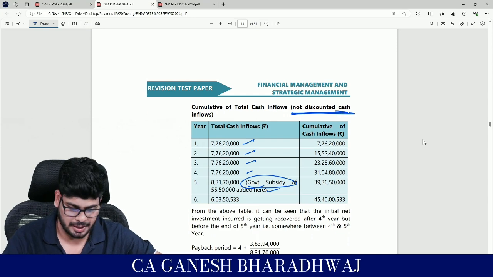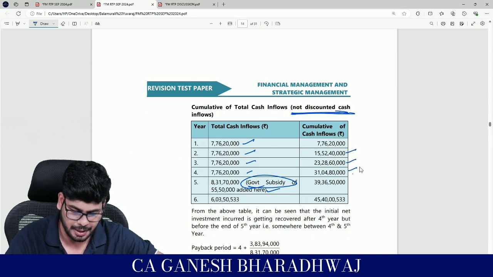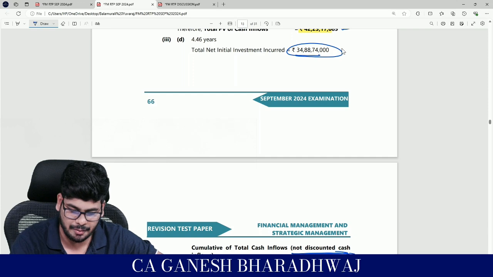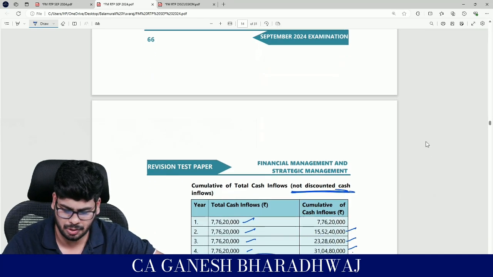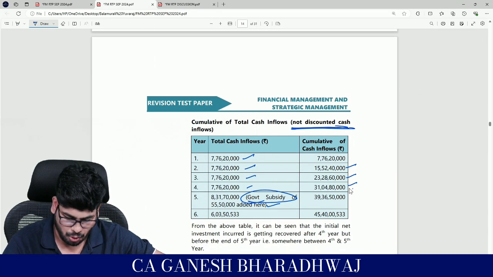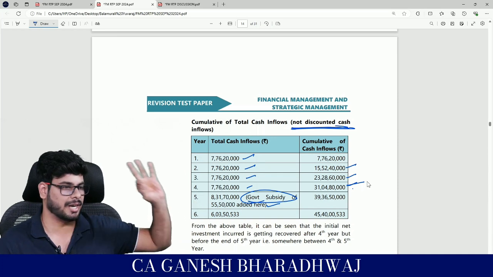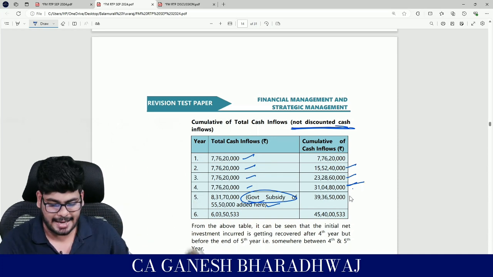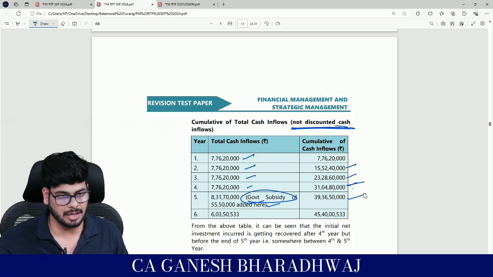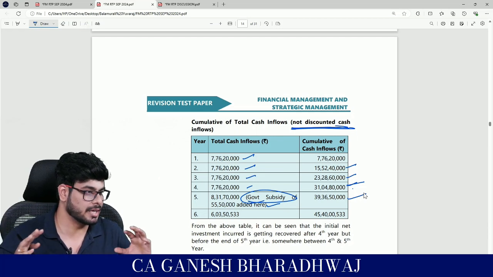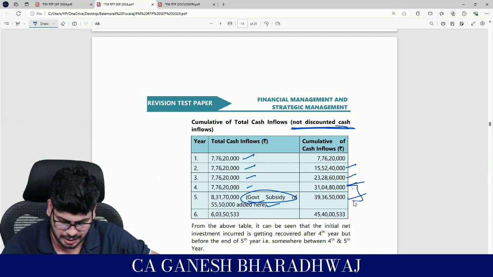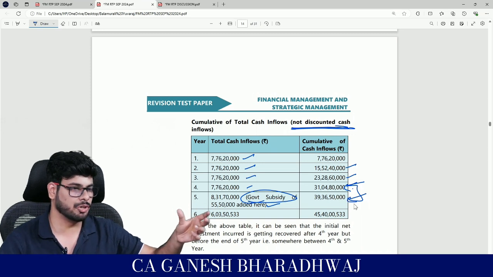So what you do basically is that you just keep on accumulating it. So when do I recover? I need to recover 34.88 crores approximately. At the end of the 4th year, I would have recovered 31.04 crores. And at the end of the 5th year, I would have recovered 39 and odd crores. I just want to recover 38 point some crores. So basically you can understand that it lies somewhere between the 4th and 5th year.